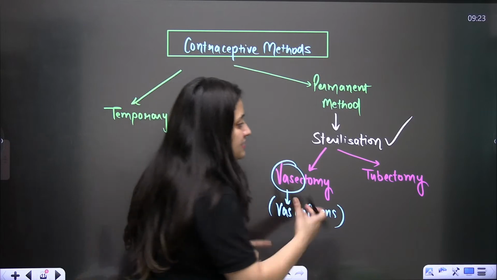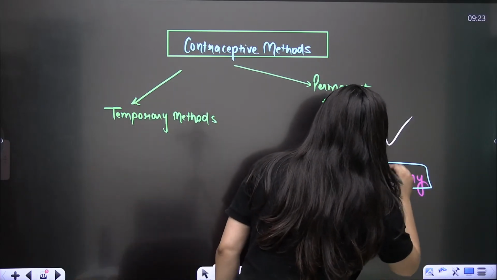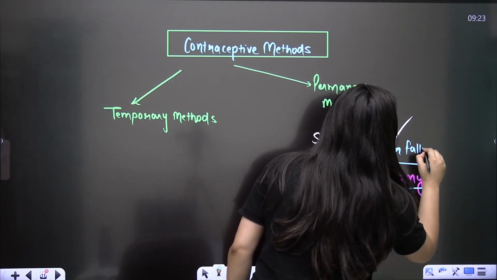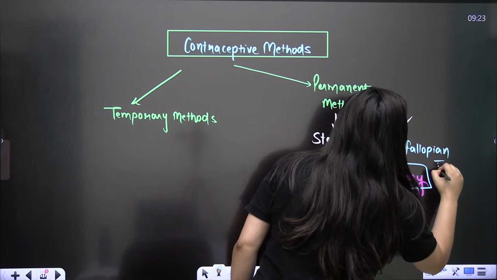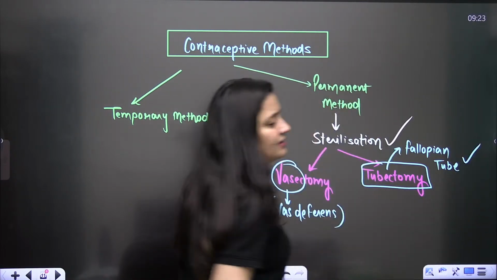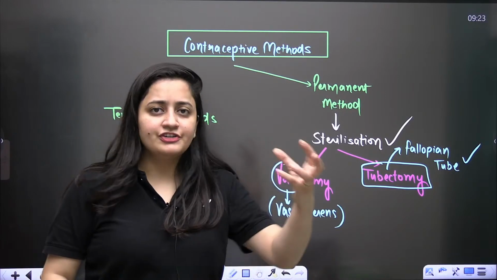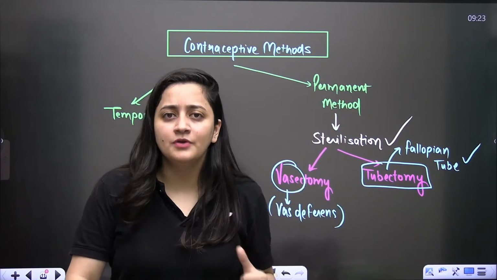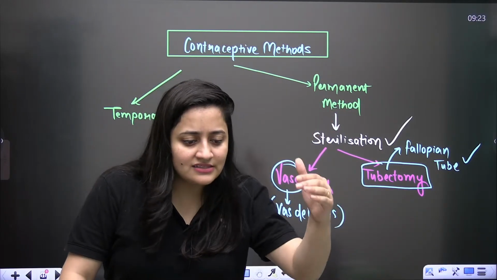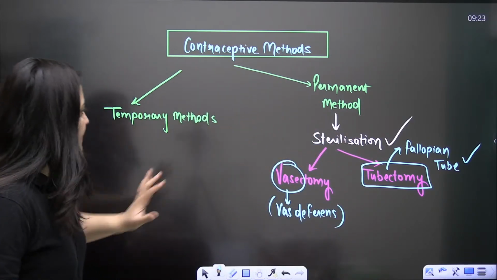And then comes the tubectomy. In tubectomy, the fallopian tube will be cut and tied. So after egg formation, the egg will not be there in the ampulla, in the site of fertilization. So this is the permanent method.